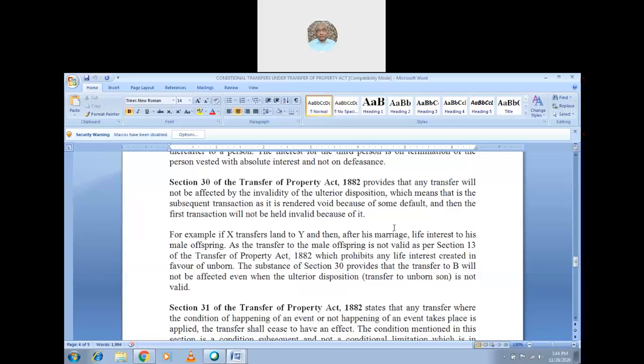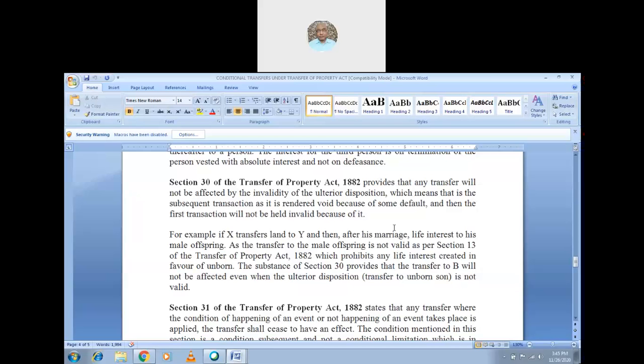For example, if X transfers land to Y, the nature of the land is not given. So X transferred land to Y and then, after his marriage, life interest to his male offspring. Now the question comes: whose marriage? If after his marriage he dies, the life interest goes to the children.